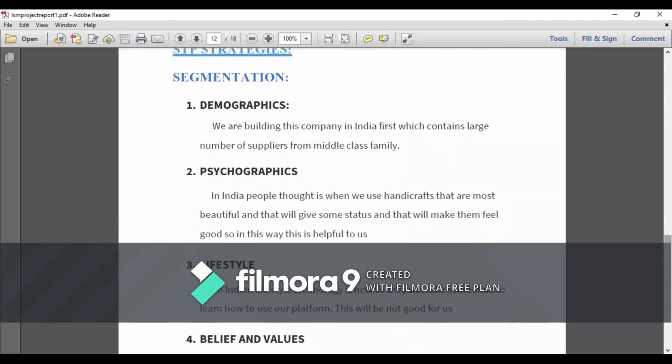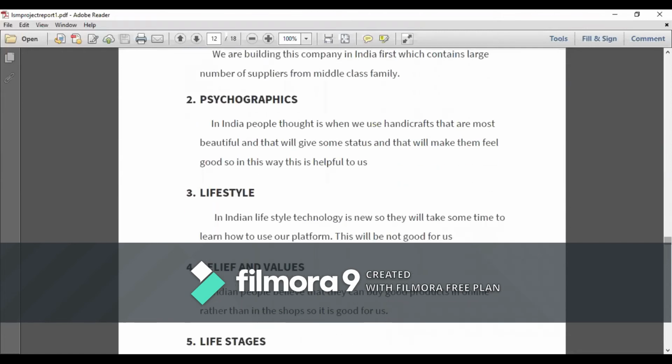In our project, in demographics, we are building this company in India first, which contains a large number of middle class families. So we have a lot of suppliers from that. In psychographics, Indian people use handicrafts mostly, and they think that it is very beautiful and gives some status. So this is helpful to us.